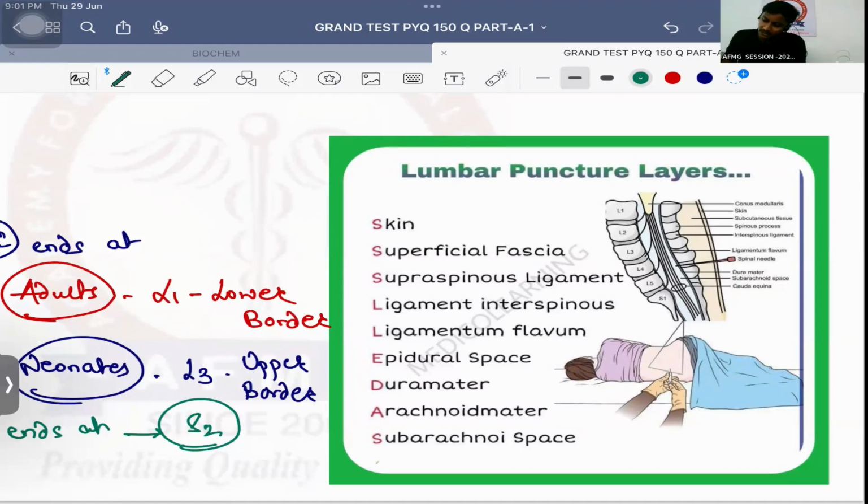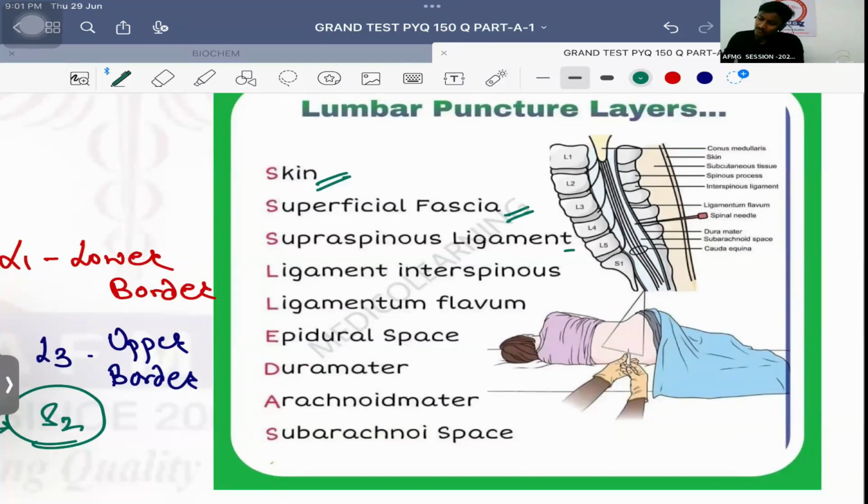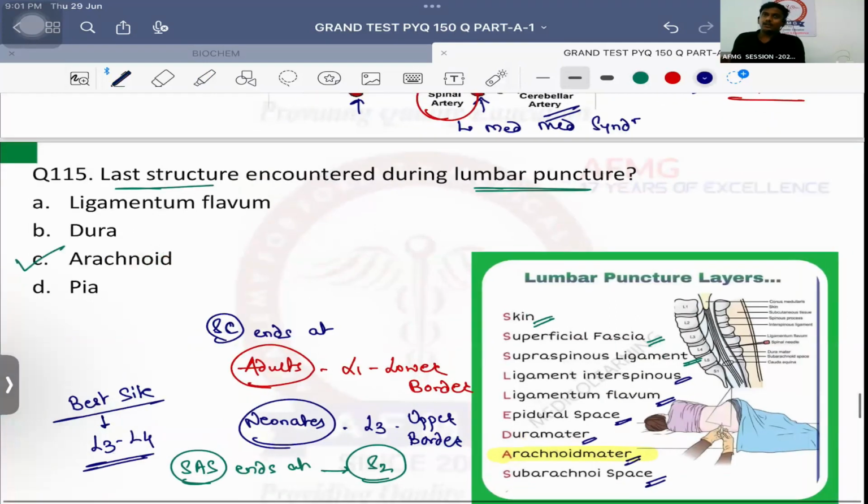Okay, first will be piercing the skin, followed by the superficial fascia, followed by the supraspinous ligament, followed by the interspinous ligament, followed by ligamentum flavum, followed by epidural space. Then we will pierce the dura mater. Then we'll pierce the arachnoid matter. Then finally we'll go into the subarachnoid space. So before going into the subarachnoid space, the last layer to be pierced is arachnoid matter. So the answer should be option C, arachnoid matter.